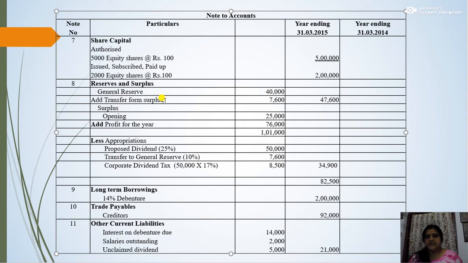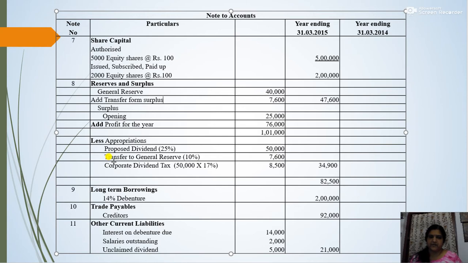Now regarding the statutory transfer to reserve, it is stated that the statutory transfer is actually based on the percentage of proposed dividend. That is, in case the proposed dividend is above 10% up to 12.5%, then transfer to reserve will be 2.5% of the profit. Then again above 12.5% but up to 15% it will be 5%. Then above 15% up to 20% it will be 7.5%. Then again in case the proposed dividend is more than 20%, then the statutory transfer to reserve will be 10% of the profit.